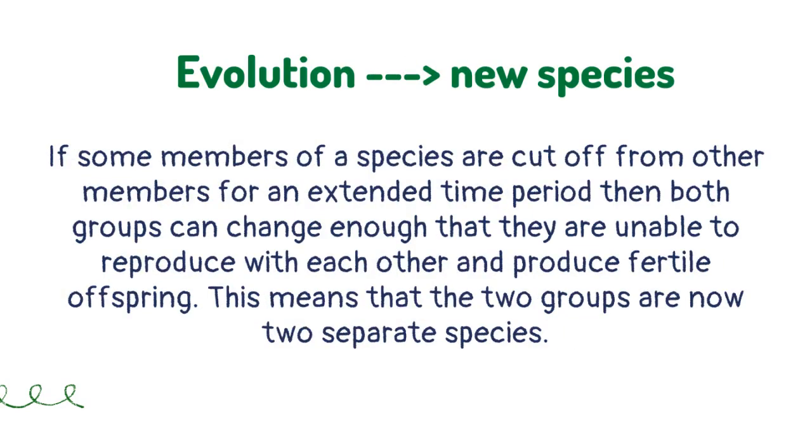If some members of a species are cut off from other members for an extended time period, then both groups can change enough that they are unable to reproduce with each other and produce fertile offspring. This means that the two groups are now two separate species.